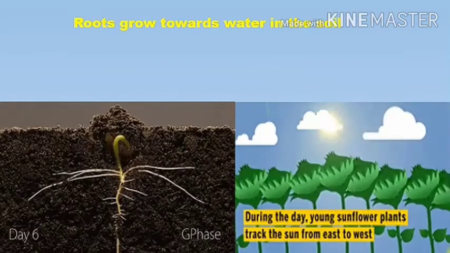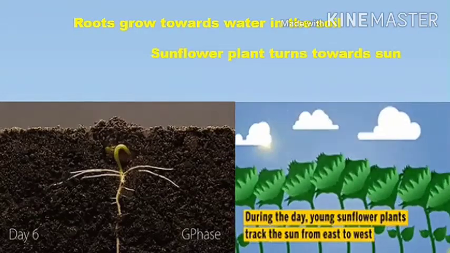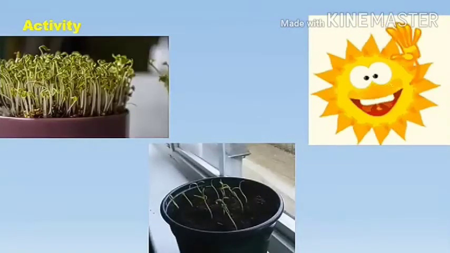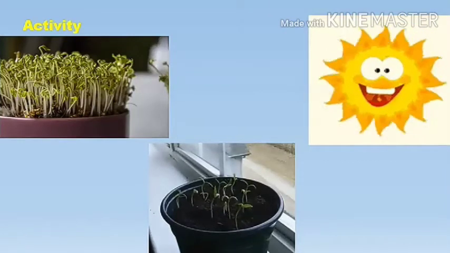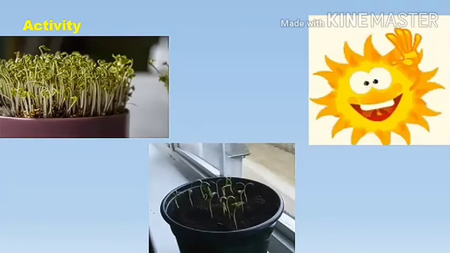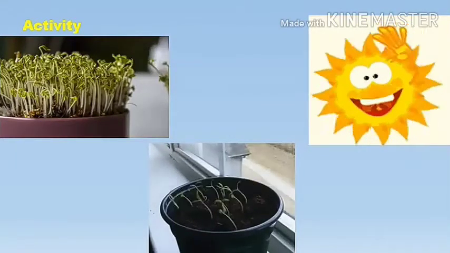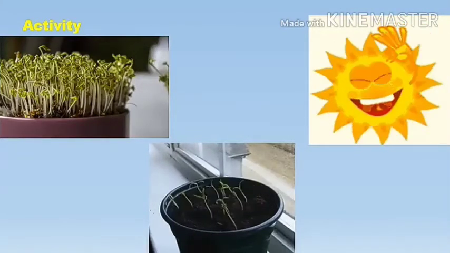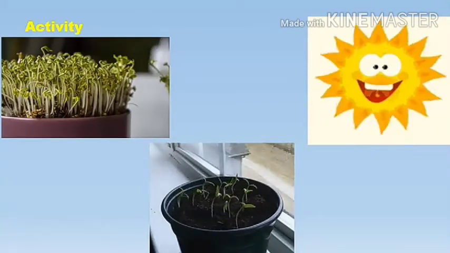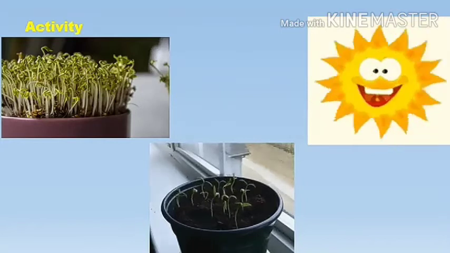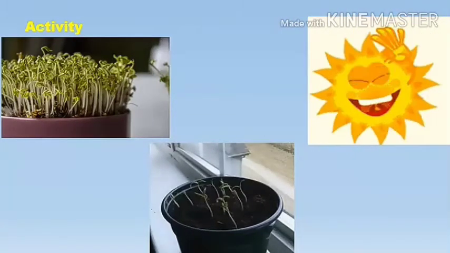Now we have one activity. See here, plants show movement. Take a potted plant in a room and let light pass in through the window. Observe here, all the plants turn towards the sunlight. This activity shows us that plants have movement. Think about this.